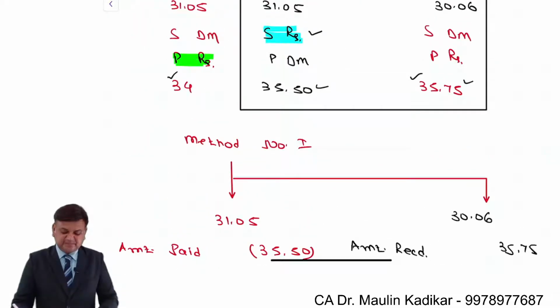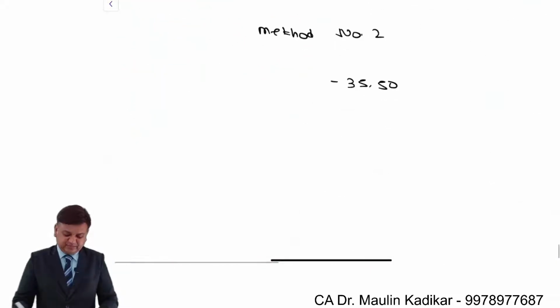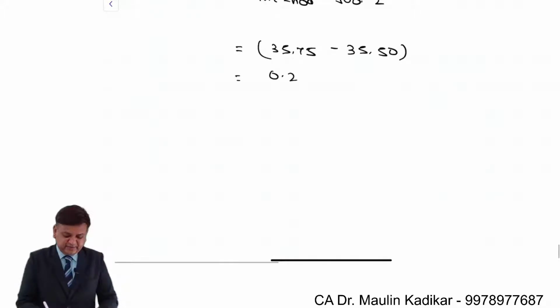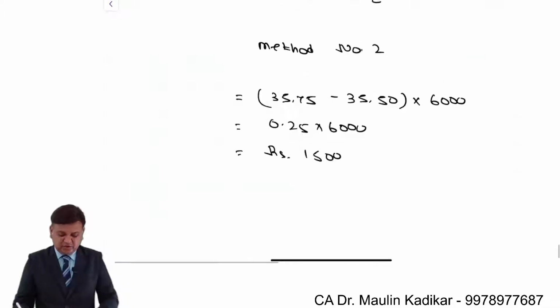And you sell the Dutch mark and purchase rupees, so you receive 35.75. So there is a profit of 25 paise per Dutch mark, multiplied with 6,000. This is the way you are able to calculate the profit of 1,500.